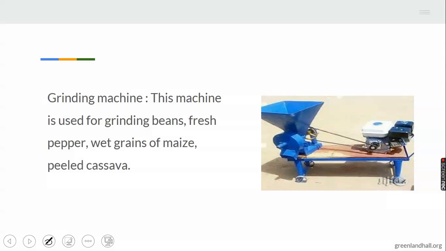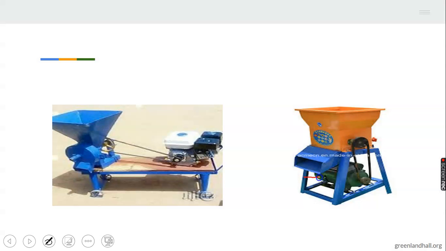We have grinding machines. Grinding machine is used for grinding crops like beans, fresh pepper, wet grain of maize, peeled cassava, and so on. I believe we all have seen this machine. This is mainly for grinding pepper. Most of us have seen it. They are used for grinding maize, grinding fresh pepper, grinding whatever it allows it to grind. Some are used for grinding cassava. This is specifically used for grinding peeled cassava. They are known as grinding machines.